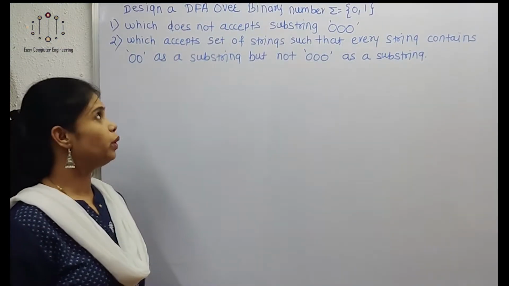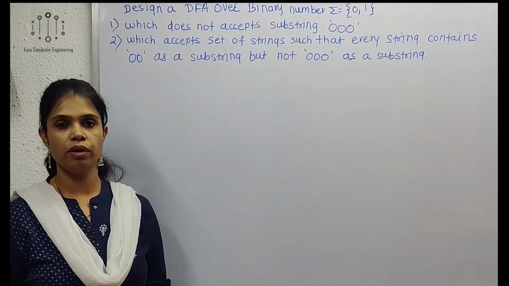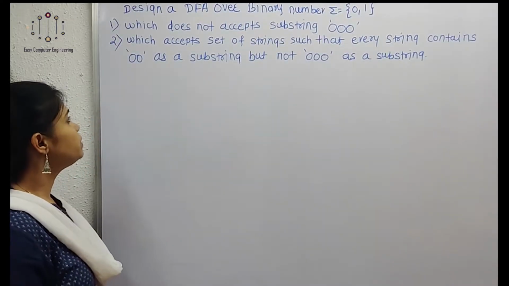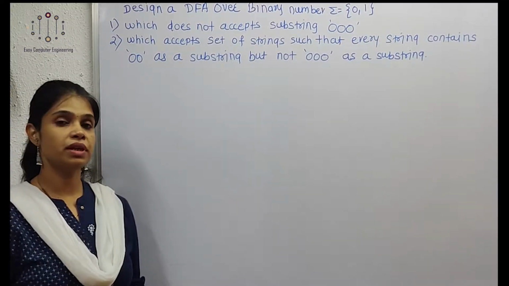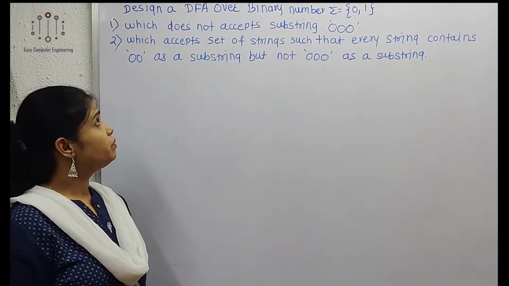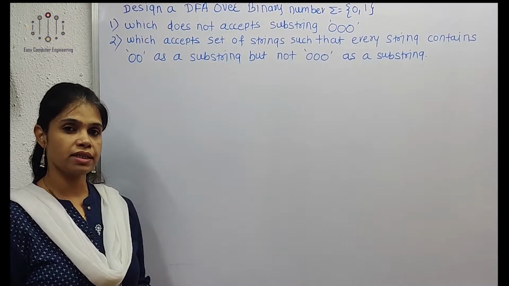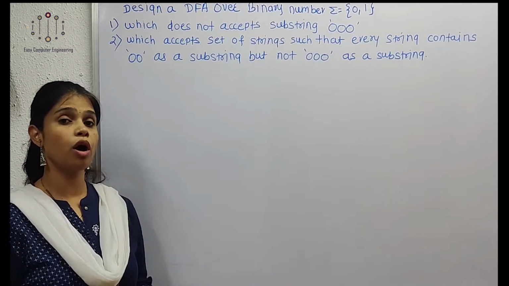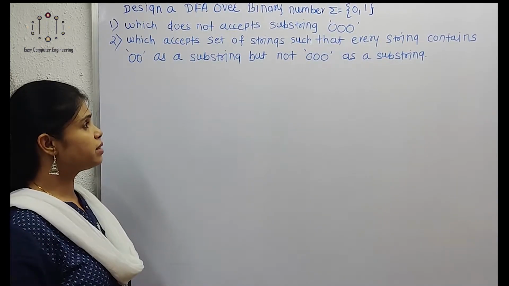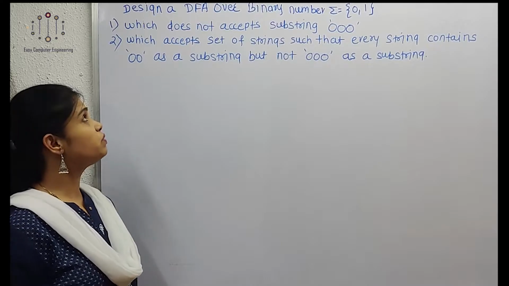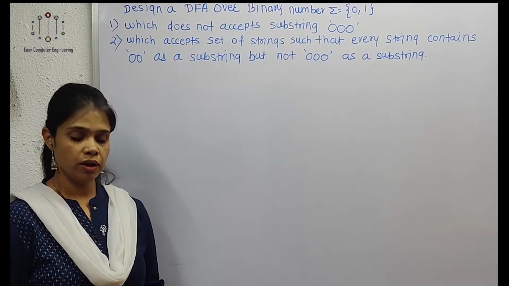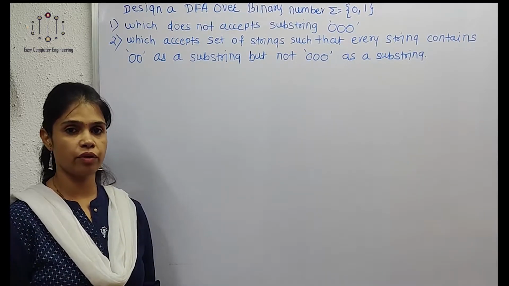In this video we are going to see how to design a DFA over binary numbers, sigma = {0, 1}. The first example is a DFA which does not accept substring 0 0 0, and the second example is which accepts all strings with 0 0 as a substring but not 0 0 0 as a substring. These two examples are different. So first we will cover the one which does not accept substring 0 0 0. We will see how to solve such kind of example.